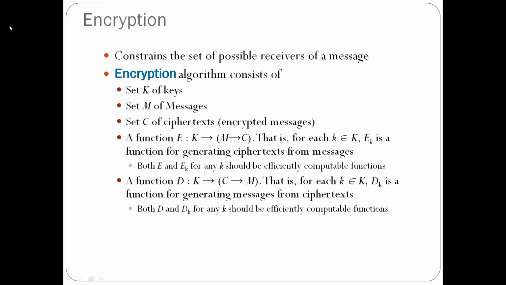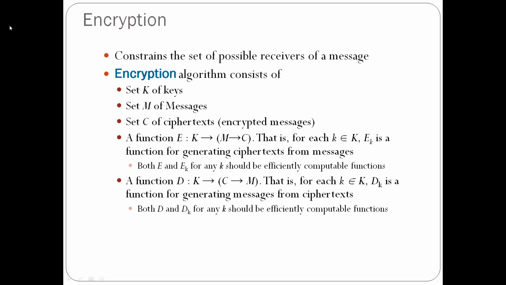Then we have two functions: one is the encryption function, another is the decryption function. The encryption function we normally call E sub K of M. E denotes encryption, K denotes the key that is used for encryption, and M is the message to which we are applying encryption.